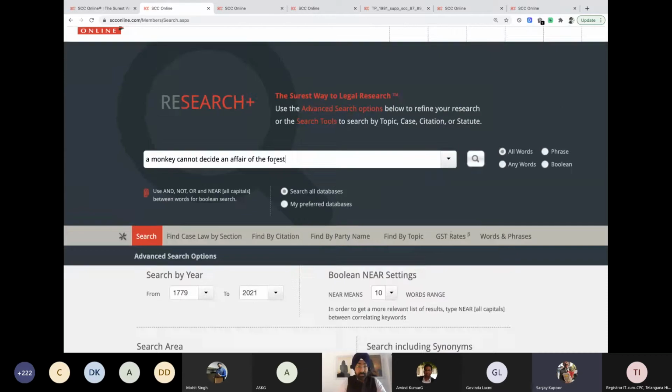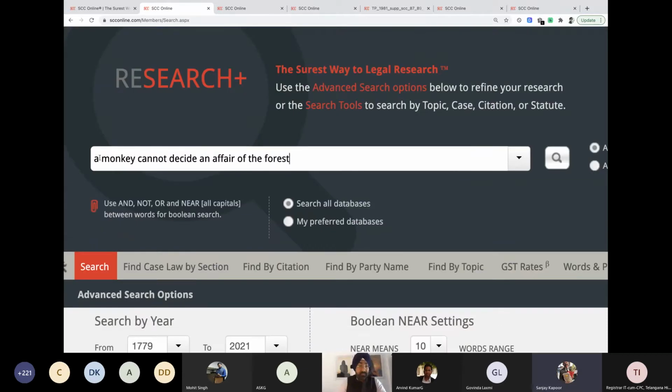So what I'm talking about, let me zoom in a bit. If we type in all these words, the software will search for all these 9 or 10 words, ensuring that all the 10 words are coming in one document. So even if 9 words are coming in one document and the 10th word is not coming, that document will not make a part of the search. It makes sure that all the 10 words are mandatory and have to be in one document, not like Google.